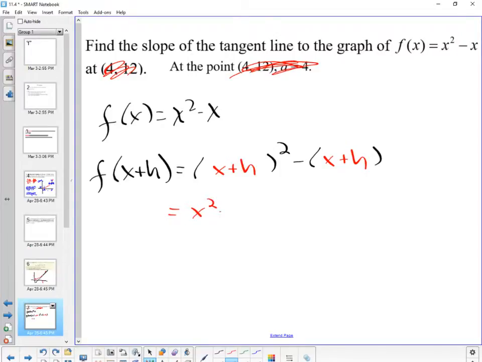This is going to give me x squared plus 2xh plus h squared minus x minus h. Because I got to distribute that negative, right? Should be h squared. Thank you. Here we go. You guys good? Okay.